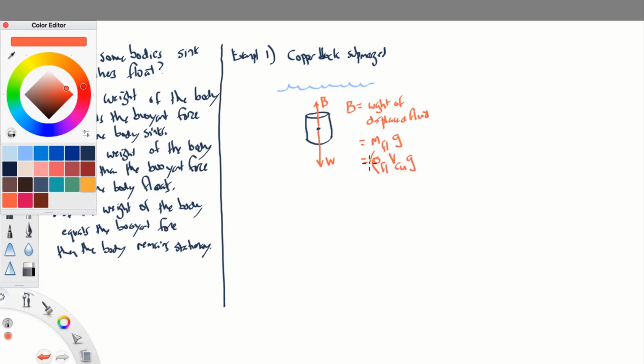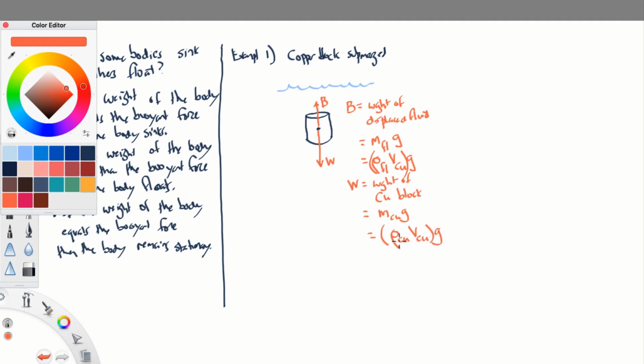What about the weight of the copper block itself? That would be the mass of the copper block times g. And that would be the density of the copper times the volume of the copper times g.